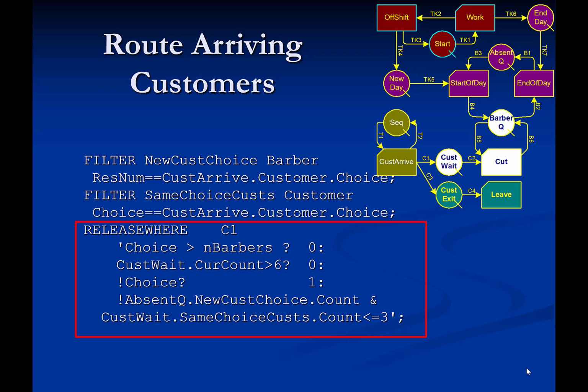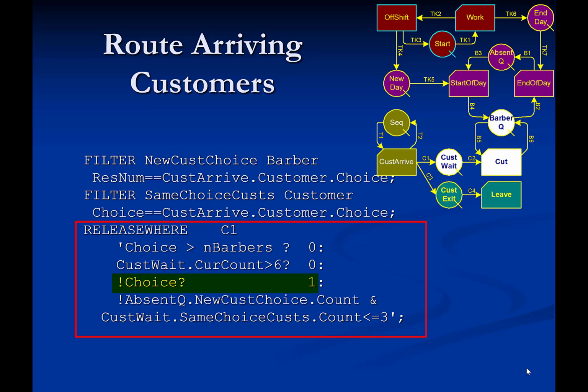The release where statement makes use of these filters and allows only those customers that satisfy its logical condition to flow through link C1. This condition first rejects those customers that prefer a barber that does not exist, due to sensitivity analysis on end barbers. Then it examines if there are more than 6 customers in cast wait. If so, the new customer is not released.